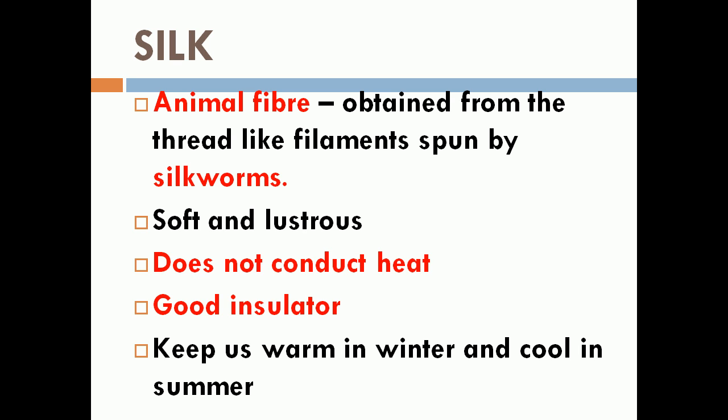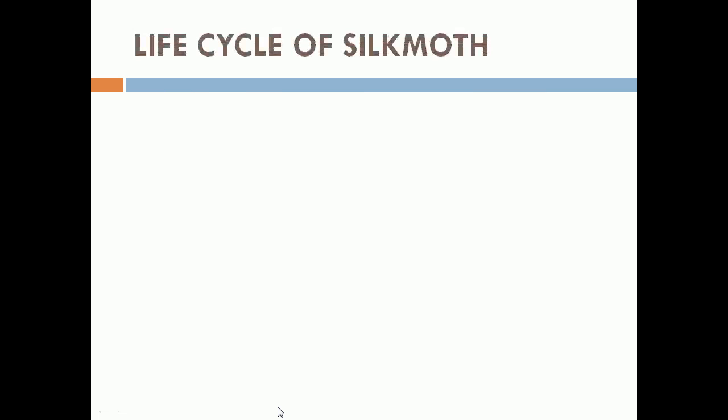Silk is an animal fiber which is obtained from the silkworm. The nature of silk is it is soft and lustrous and does not conduct heat. It is a good insulator which will keep us warm in winter and cool in summer. So first we can see about the life cycle of silk moth.